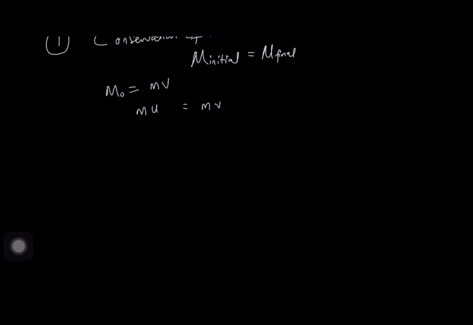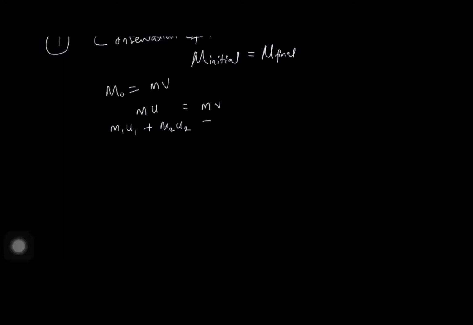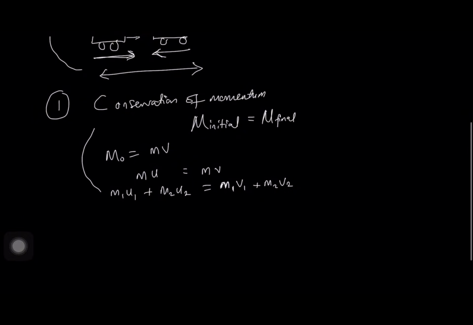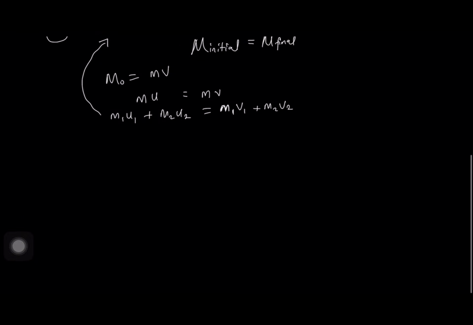So in this case, since we are dealing with two bodies, we'll now name it mass 1, initial velocity 1 for the first mass, plus mass 2, initial velocity 2 is equal to the mass 1, final velocity 1, plus mass 2, final velocity 2. This is the conservation of momentum.